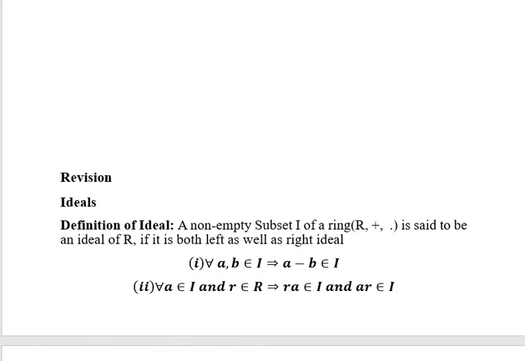Also, every ring possesses two improper or trivial ideals. One is the ring R itself, which is an ideal of R. Also, the set which contains only the zero element is also an improper ideal of the ring R. So, these two ideals exist for every ring R, and that's why we call them improper ideals of the ring R. Any ideals of the ring R apart from these two are called proper or non-trivial ideals of the ring R.